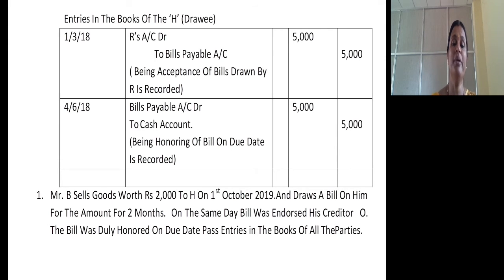Here the bill was drawn by the drawer. It's a 3 months bill and he will get it discounted before the due date. And on the due date, the banker will send that bill to the drawee. The drawee will honor the bill. This is the situation.